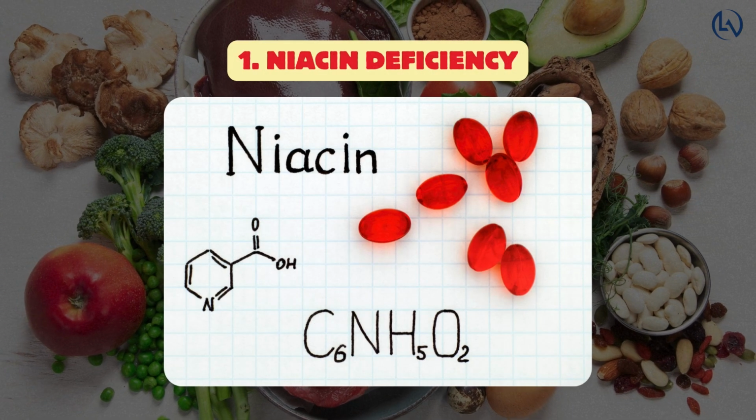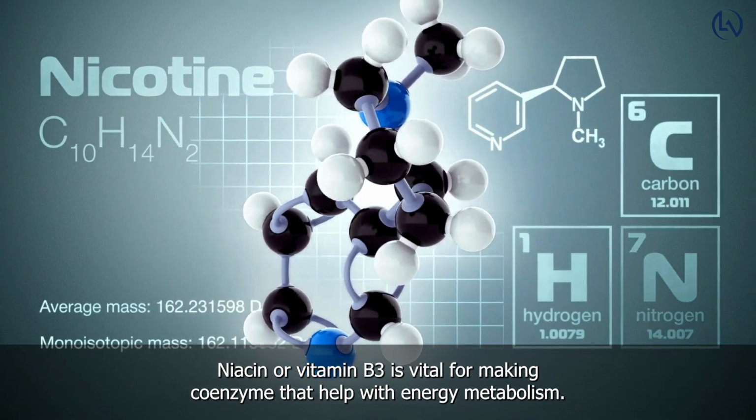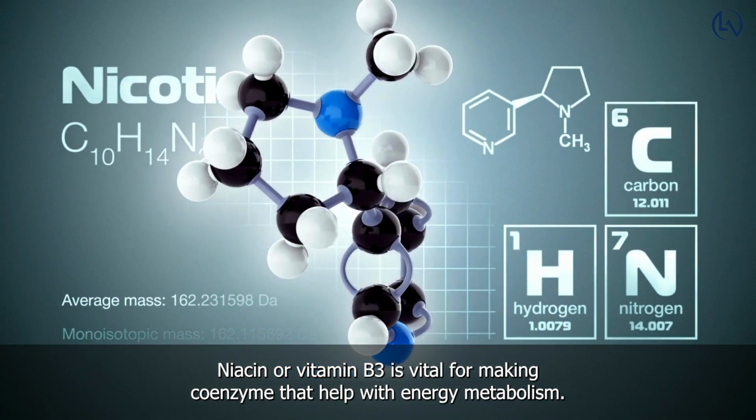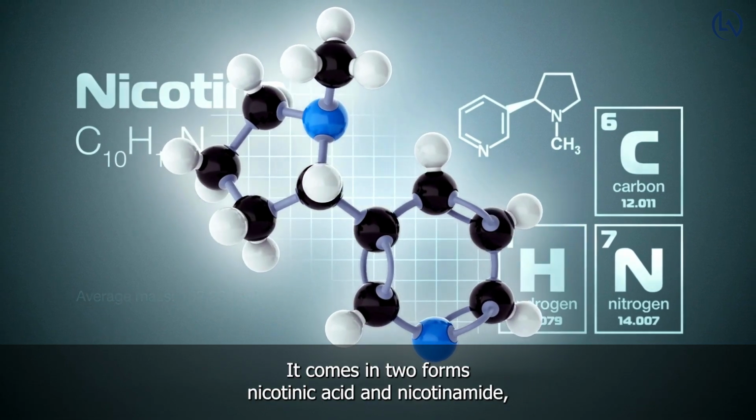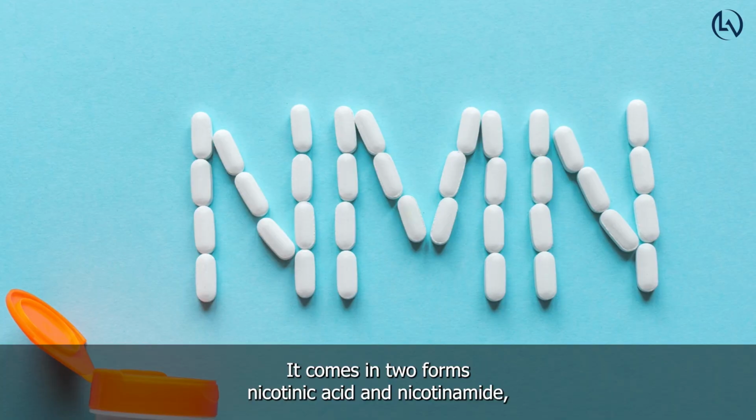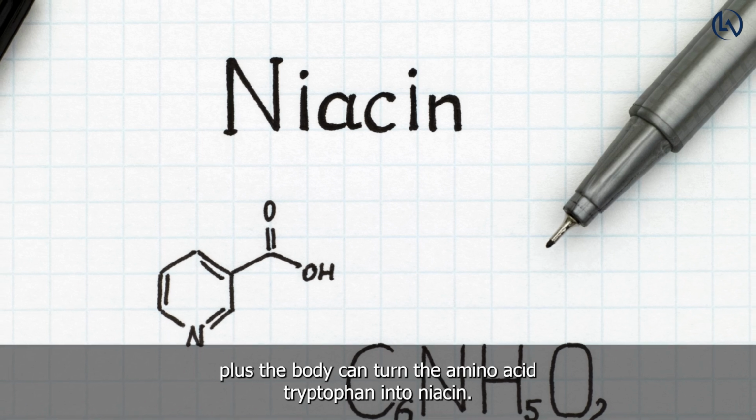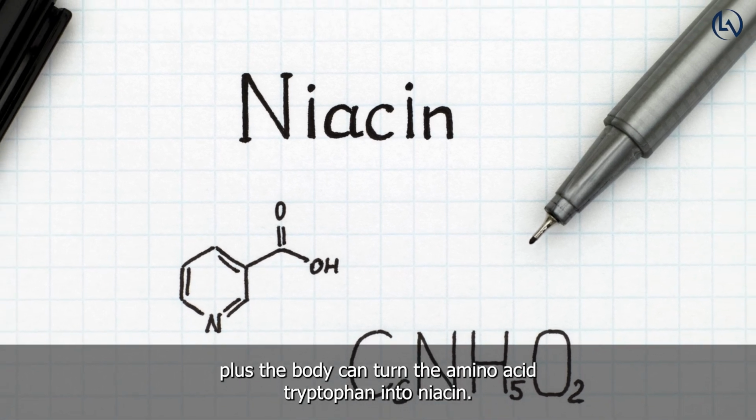Niacin deficiency. Niacin, or vitamin B3, is vital for making coenzymes that help with energy metabolism. It comes in two forms, nicotinic acid and nicotinamide. Plus, the body can turn the amino acid tryptophan into niacin.